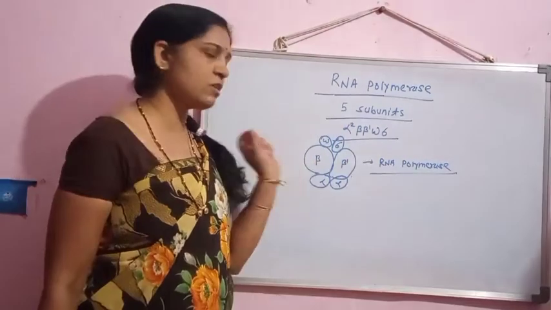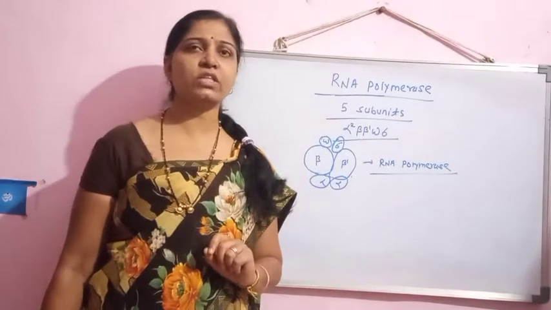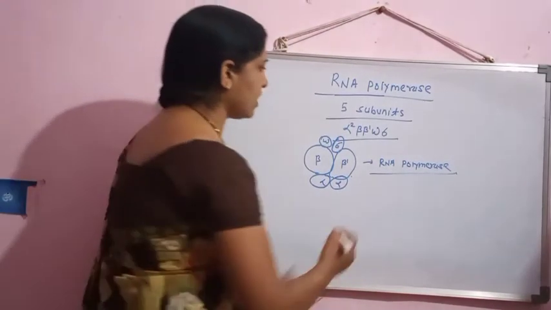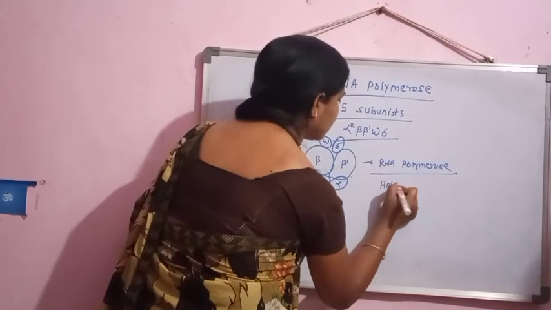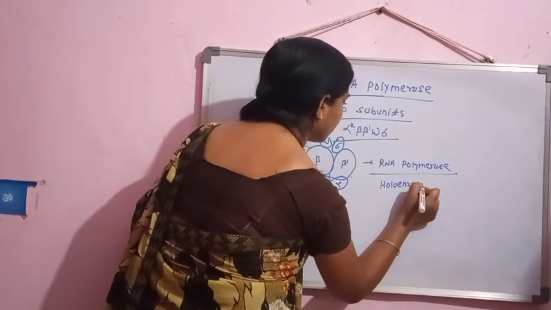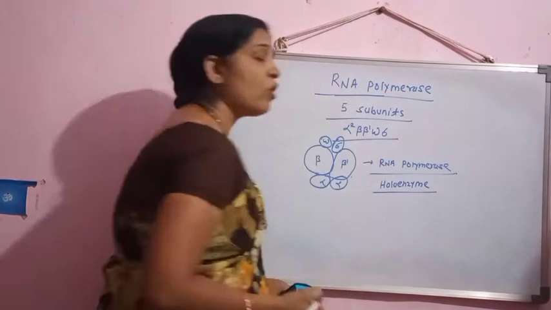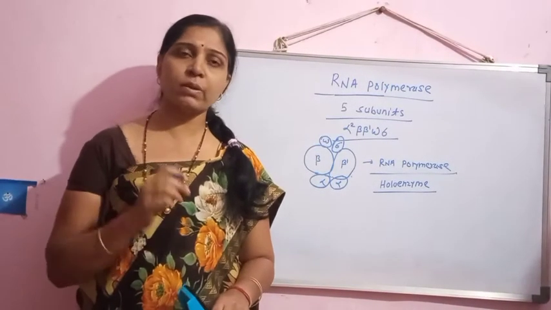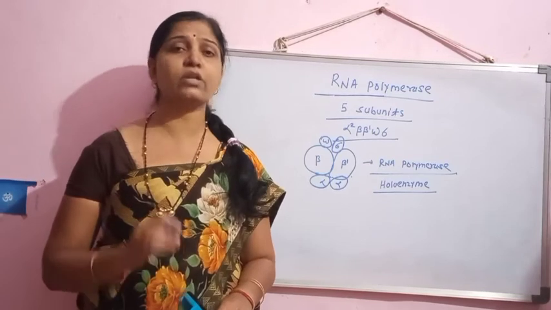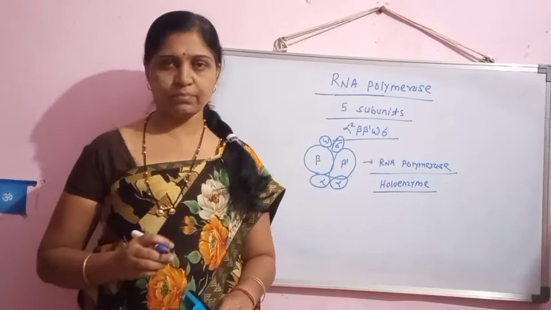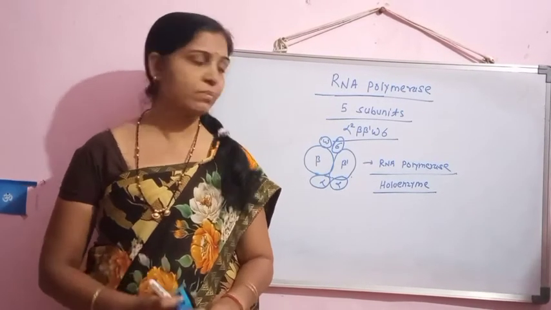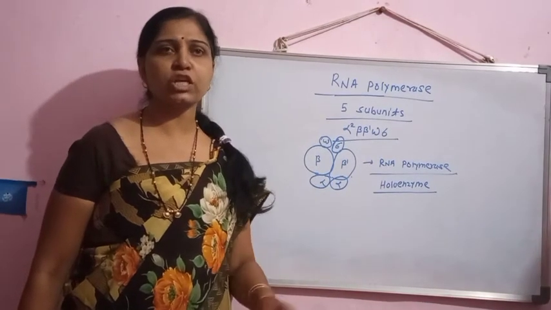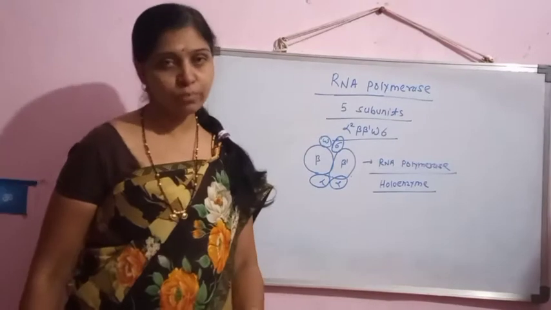When all of these subunits are present within the RNA polymerase enzyme, it is considered to be the holoenzyme. It is called the holoenzyme. And for the initiation of the transcription process, that is for the initiation of mRNA synthesis, there is the requirement of the holoenzyme. Means all of these 5 subunits are required for the initiation of the transcription process.